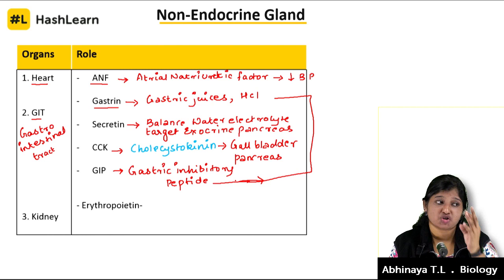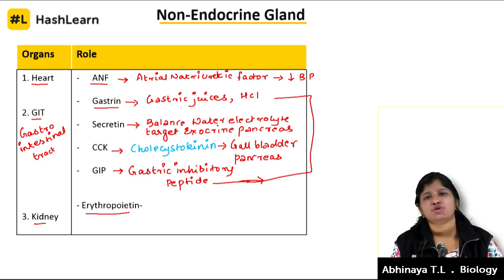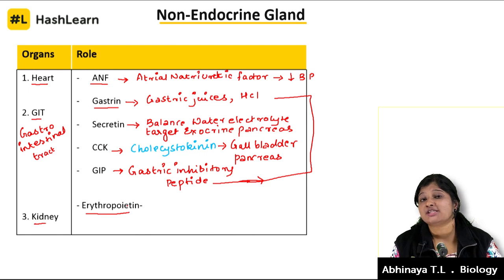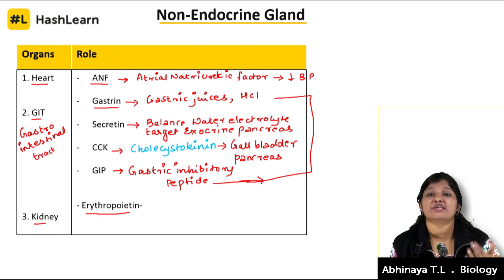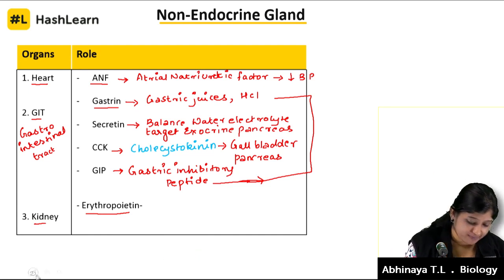So that is the heart, GIT and kidney. The kidney secretes erythropoietin. Erythro means something related to blood. So this is going to initiate erythropoiesis, that means the formation of RBCs in our body.